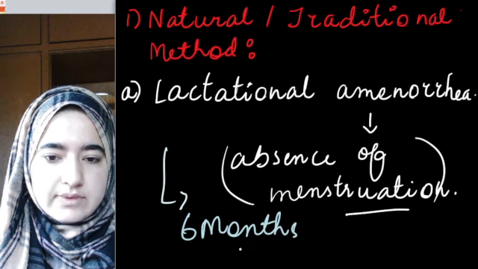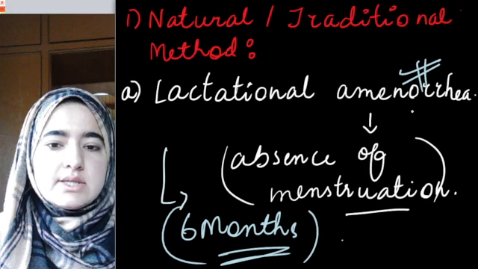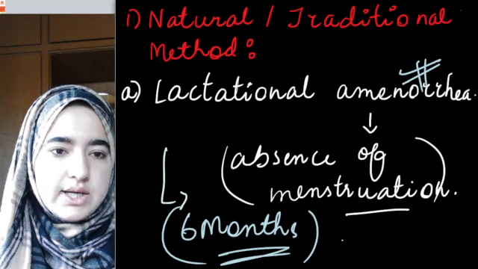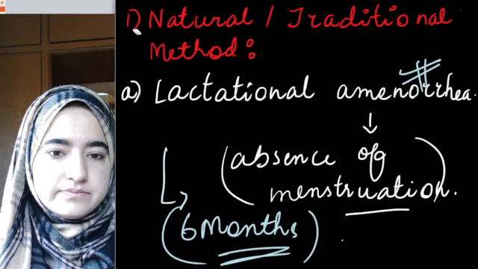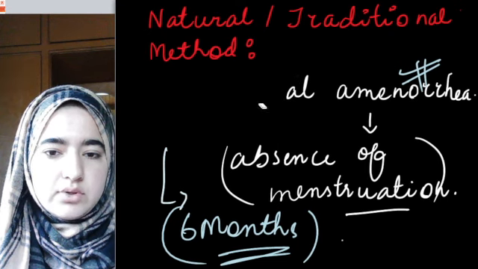I hope this concept about lactational amenorrhea is clear. This was the first method, lactational amenorrhea.